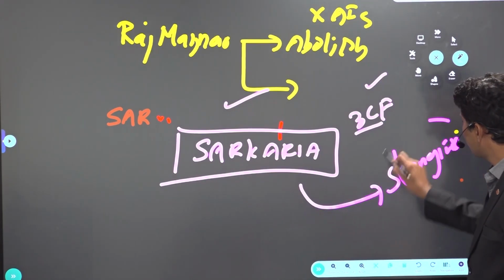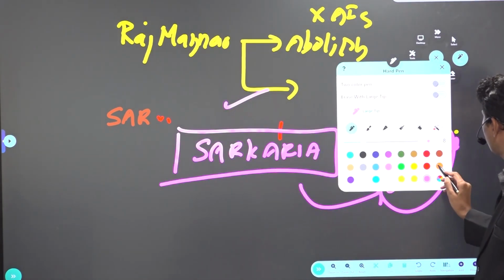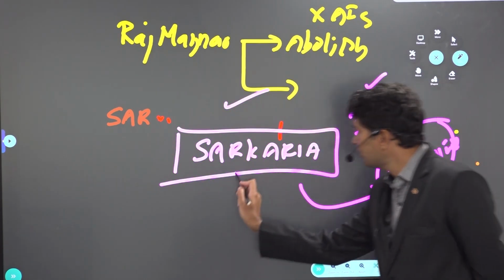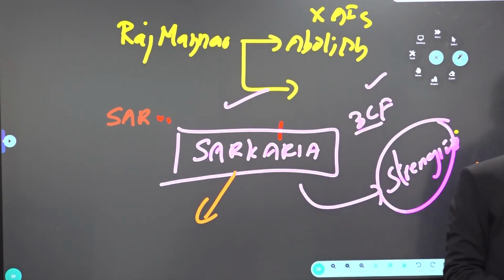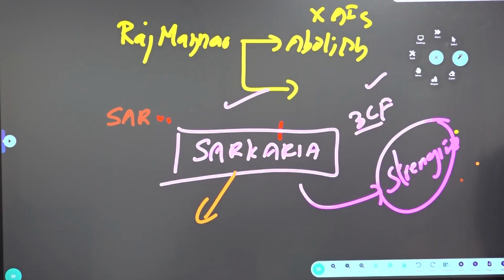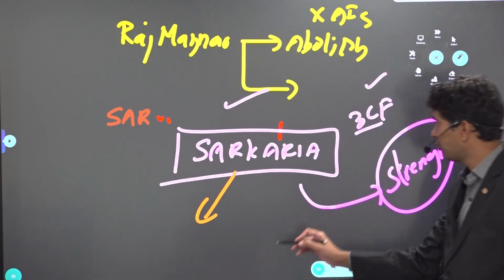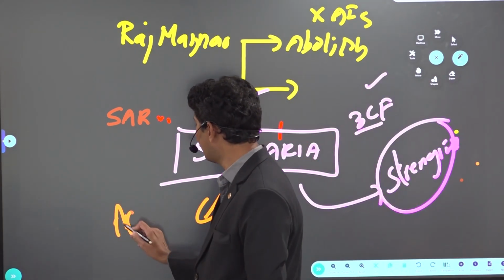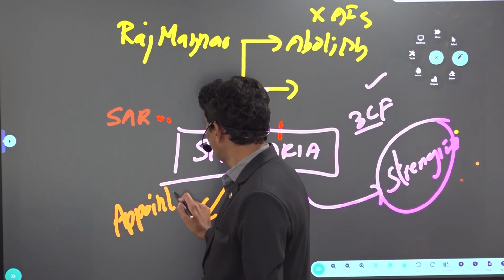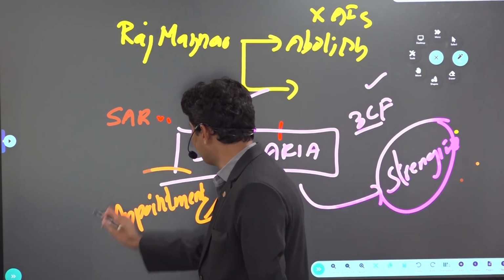And one of its recommendations regarding the governor was a previous prelims question. What are its recommendations regarding the governor, sir? It says the governor should be appointed from outside of the state. That is the recommendation of the Sarkaria Commission which was asked in the prelims exam.